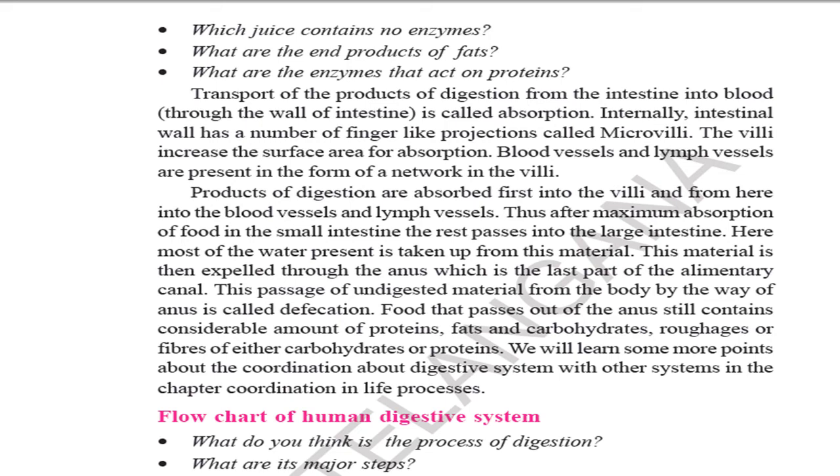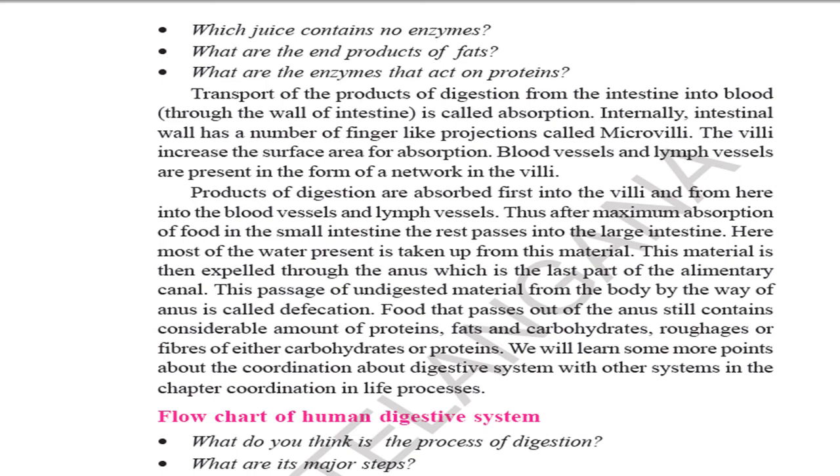Thus, after maximum absorption of food in the small intestine, the remaining material passes into the large intestine. Here most of the water present is taken up from this material. This material is then expelled out through the anus, which is the last part of the alimentary canal. Got it? This passage of undigested material out of the body by way of the anus is called defecation.